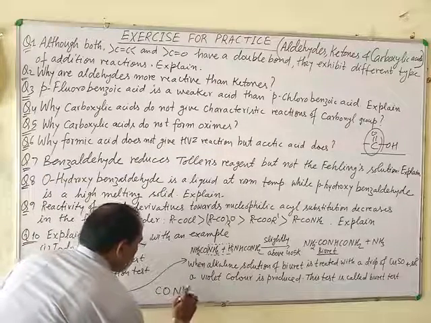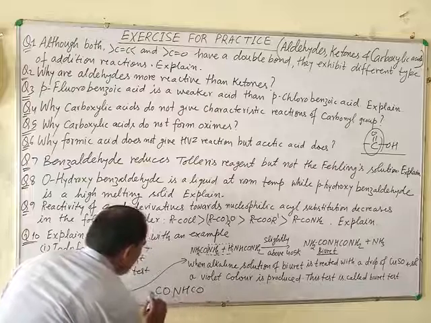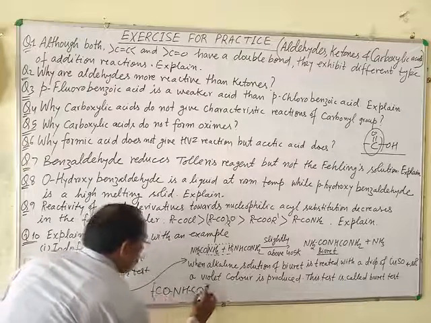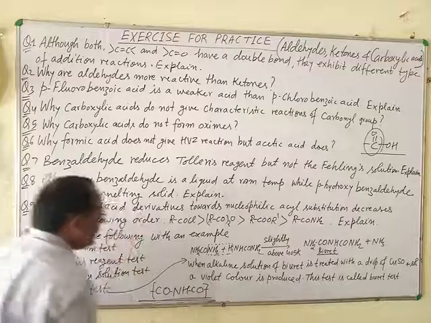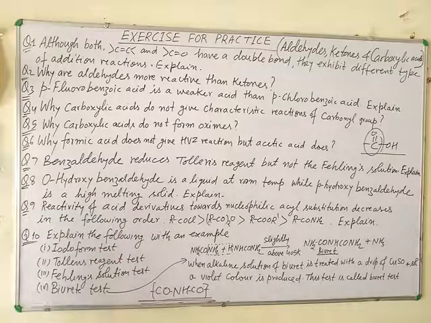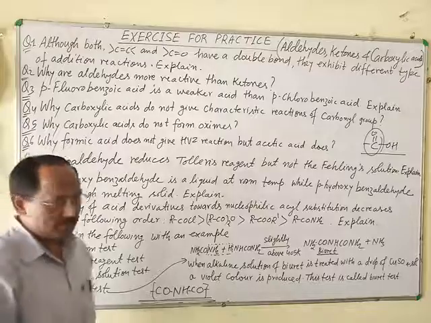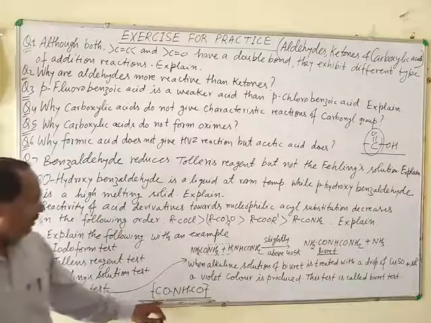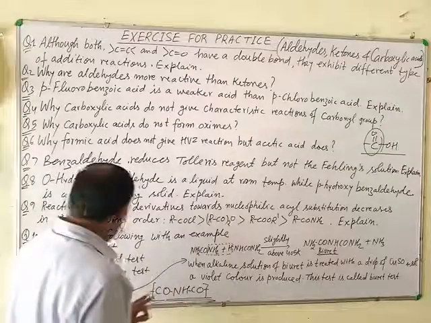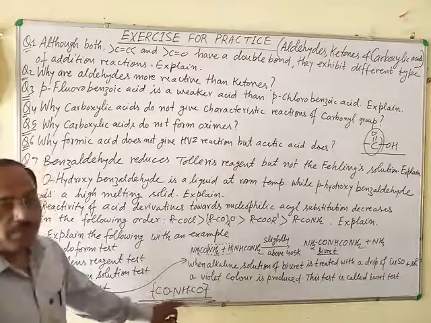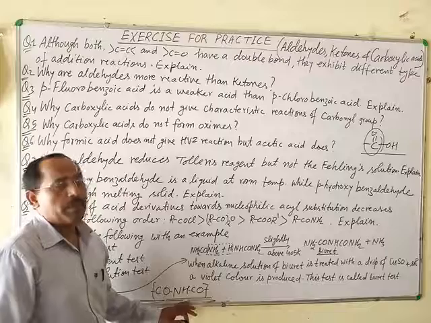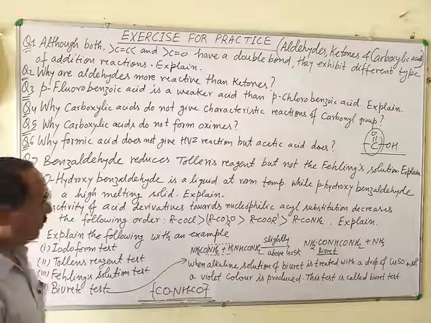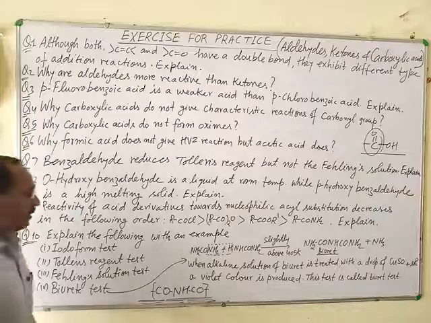CO-NH-CO. This linkage is known as peptide linkage, and it is mainly found in proteins and amino acids. So the biuret test is the test of this grouping, the peptide linkage. The presence of peptide linkage can be tested with the help of the biuret test.